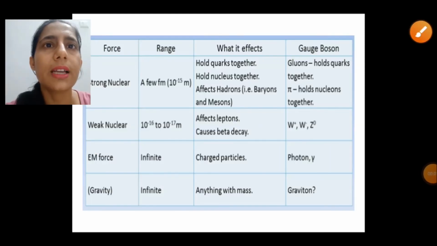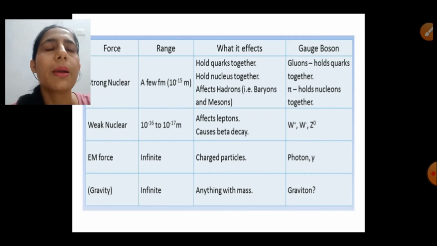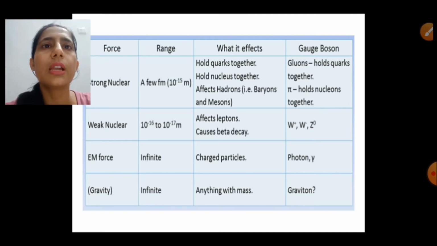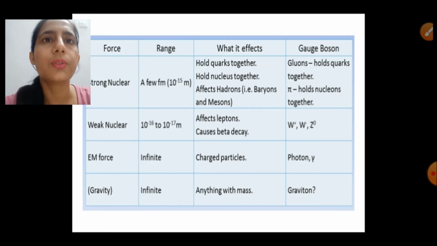Next, let us discuss the different kinds of forces in nature. As you know, there are four kinds of forces. You have already studied the forces many times, but in the context of particle physics these forces become important, because particle production and decay reactions involve strong forces, weak forces or electromagnetic forces. So these forces are responsible for the decay and production reactions of different particles. Let us have a look at these forces and their properties.